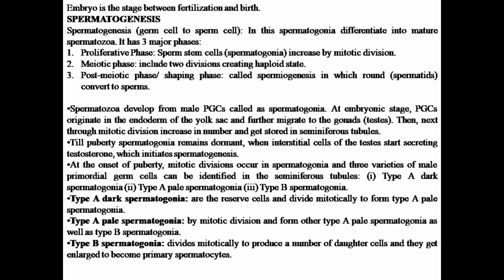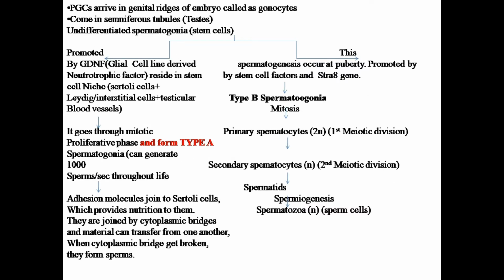Now these primary spermatocytes will go into the next phase, that is the meiosis phase. One primary spermatocyte will form two secondary spermatocytes by the meiotic division 1, meiosis 1. These secondary spermatocytes are haploid in number, and they will further go through meiosis 2 and form four daughter cells. These four daughter cells are called spermatids, and these spermatids are oval in shape and they don't have motility.